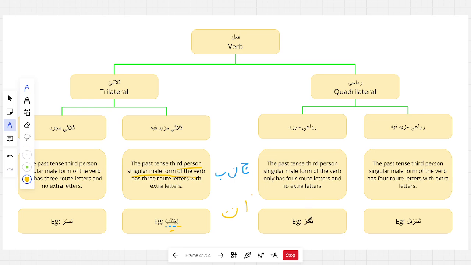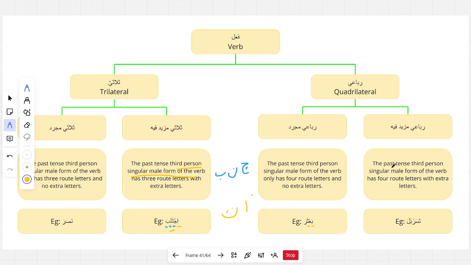So example, ba'thara. You look at the third person singular male form of the verb all the time. Ba'thara is the third person singular male form, and it has four root letters and doesn't have any extra letters. All of these letters, ba, ain, sa, and ra, are root letters, and there are no extra letters because there are only four letters. And ruba'i mazid fi is when there are extra letters.